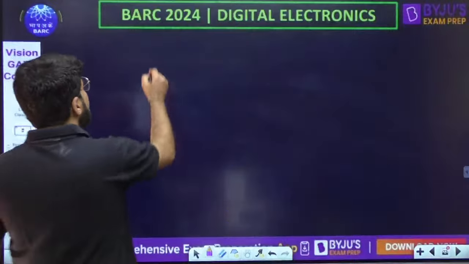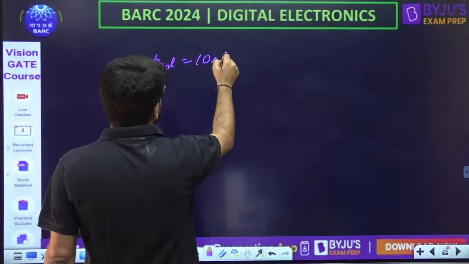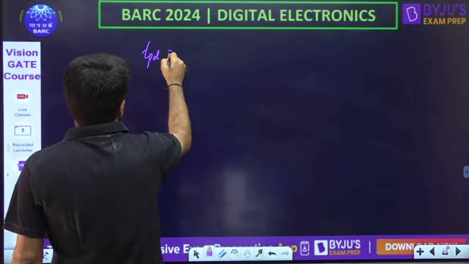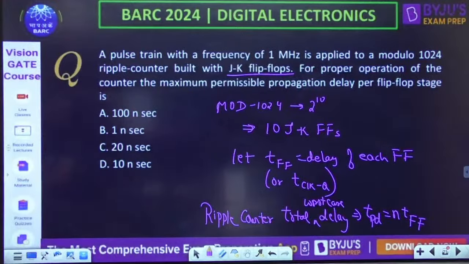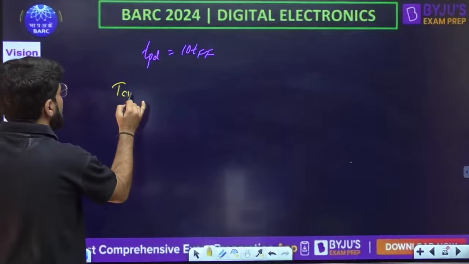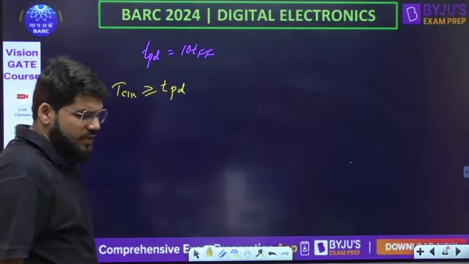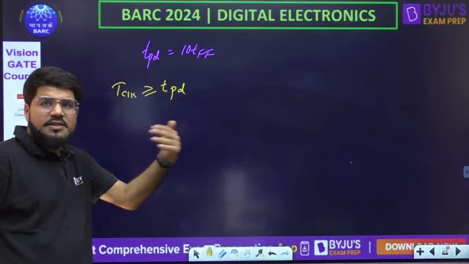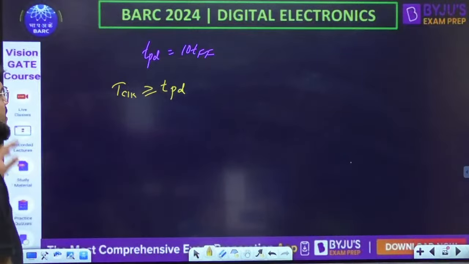The number of flip-flop stages is 10, so the total propagation delay TPD is 10 TFF. Now you are given a clock of 1 megahertz. For proper operation, the time period of the clock should always be greater than or equal to the propagation delay of the circuit, so that within one clock cycle, one particular operation is completed.